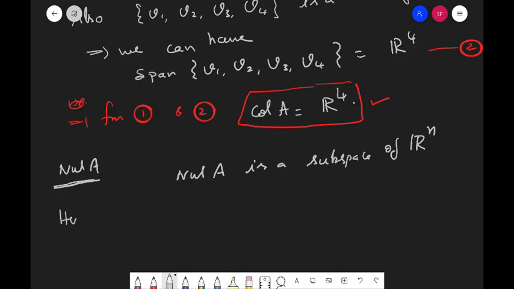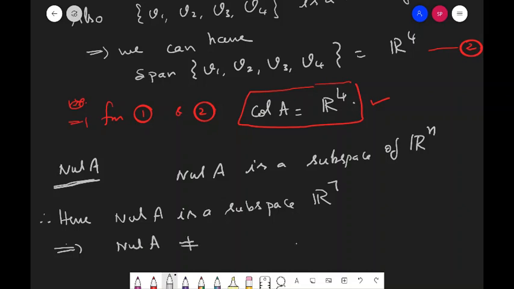So here null A is a subspace of, what is the n value, number of columns here? R7. Subspace of R7, which implies null A is not equal to R3. That is the second condition.